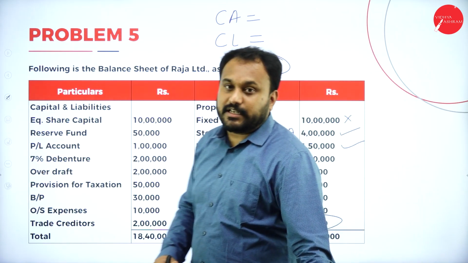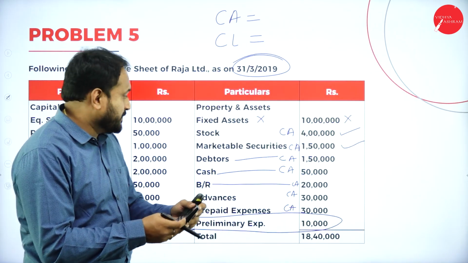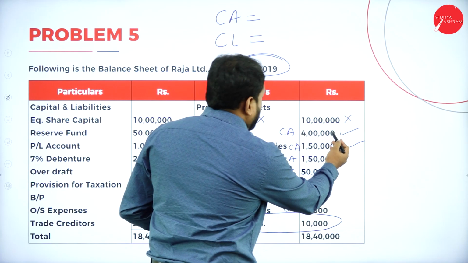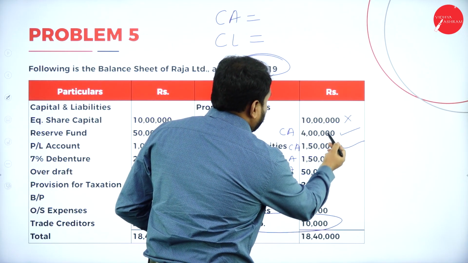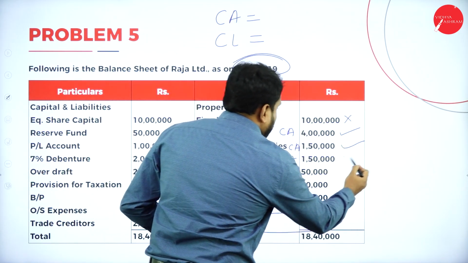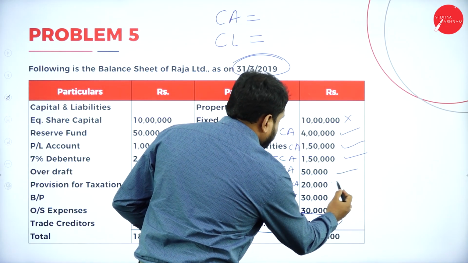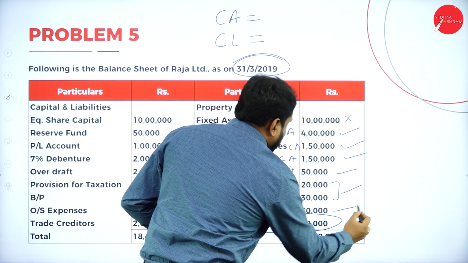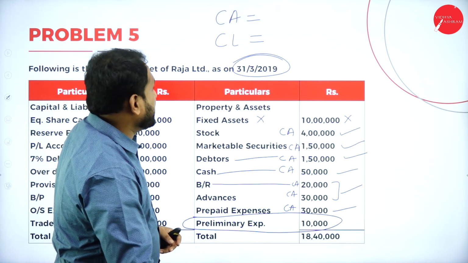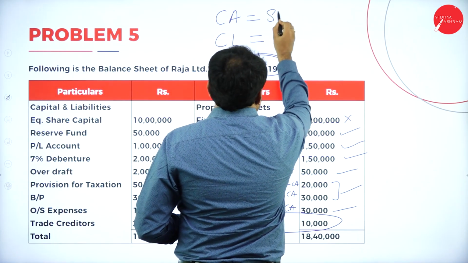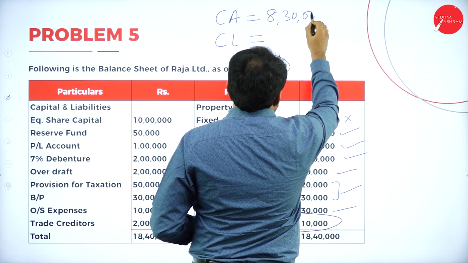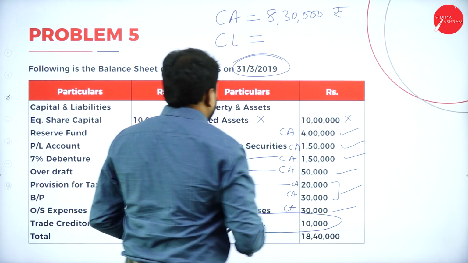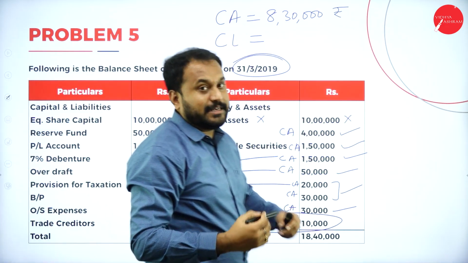Now let's take the calci here. Now we'll go with it. Say, for example, stock is what? 4 lakh plus 1 lakh 50 plus 1 lakh 50. So it is 7 lakh. 7 lakh done. 7 lakh 50. 8 lakh. 8 lakh 30. So current asset is how much? 8 lakh 30. So we'll write here 8 lakh 30,000 rupees. Done.